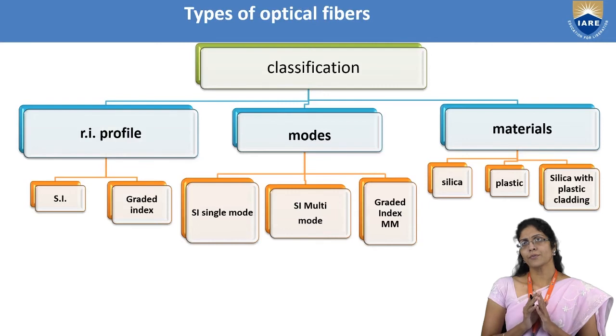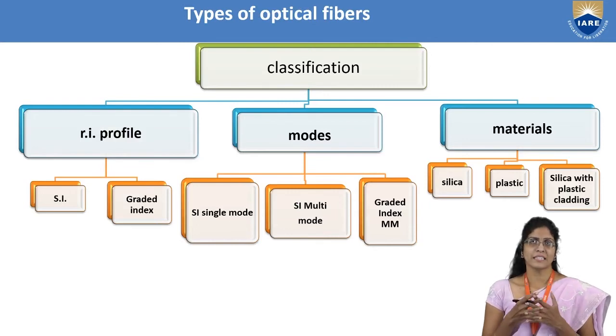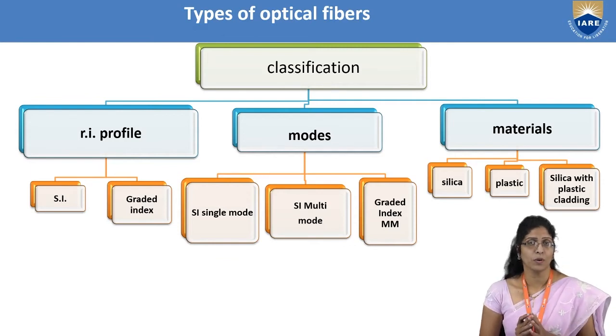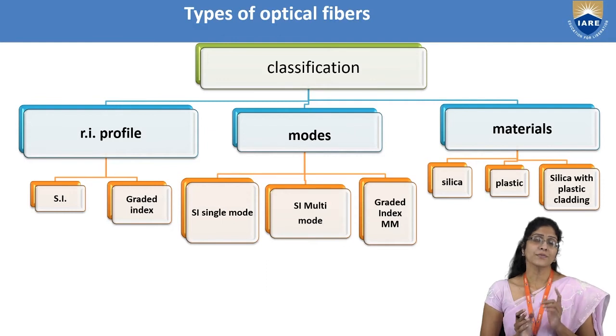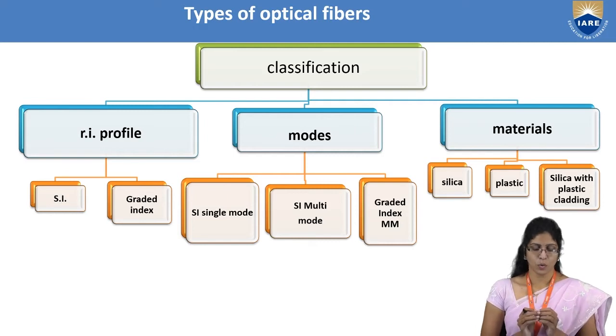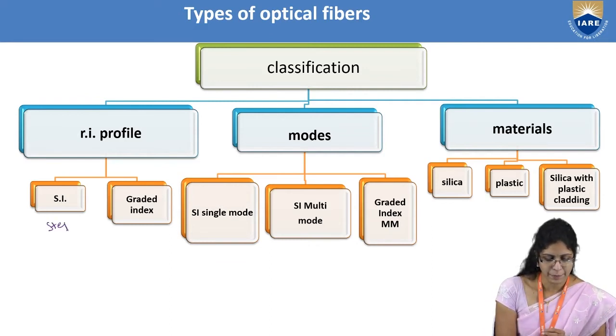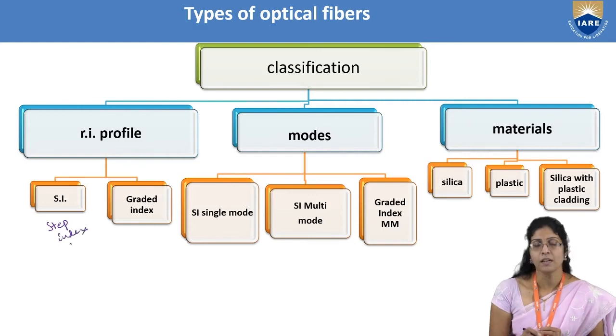Now, if you want to see the different types of optical fibers, they are classified based on three parameters. One is the refractive index profile. As I have told you, total internal reflection depends on three characteristics, out of which refractive index plays a very eminent role, and here the refractive index of the core. Depending upon how the refractive index of the core is spread, we can classify optical fibers as step index optical fiber and graded index optical fiber.